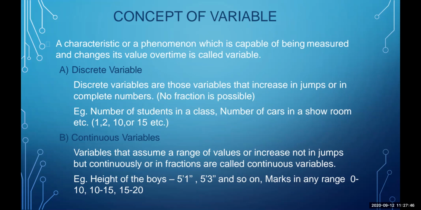Next one is continuous variable. A variable that assumes a range of values or increases not in jumps but continuously. See, in the earlier one, the jumps were different. It was not continuous, like it can go from say 1, 3, 10, 11 or 15. Whereas a continuous variable increases not in jumps but continuously. For example, height of the boys 5.1, 5.3 and so on. Or marks in any range from say 0 to 10, 10 to 15, 15 to 20.